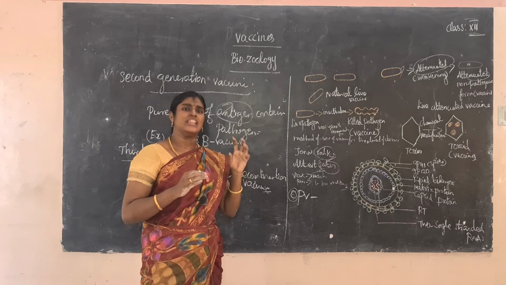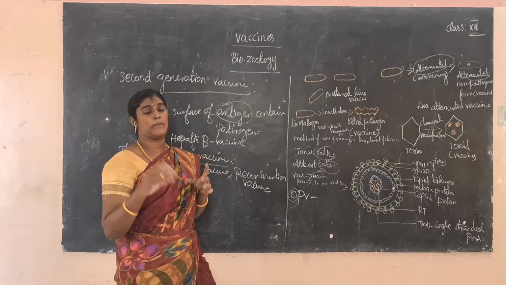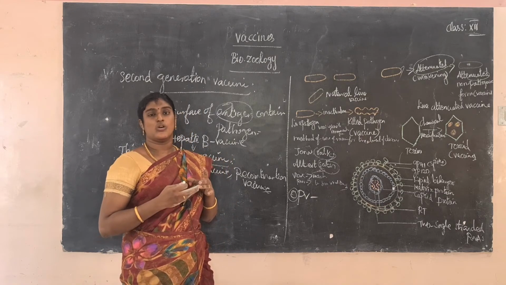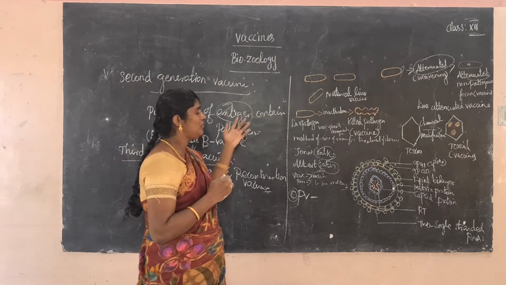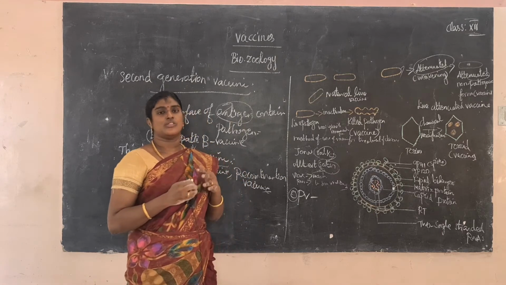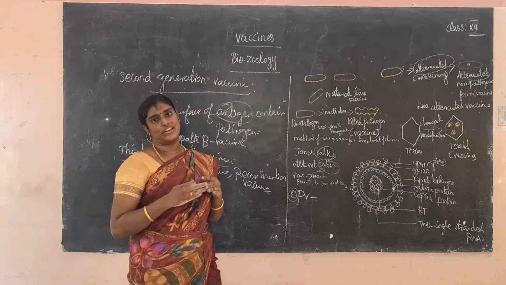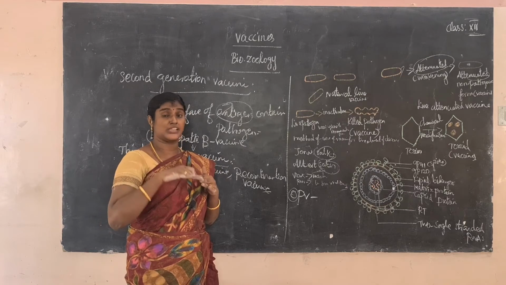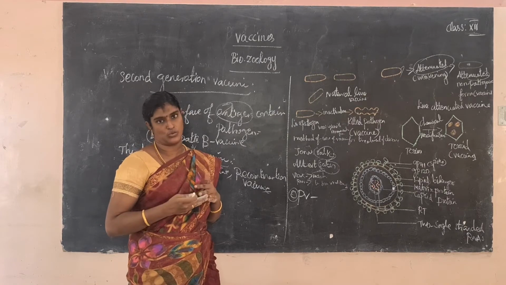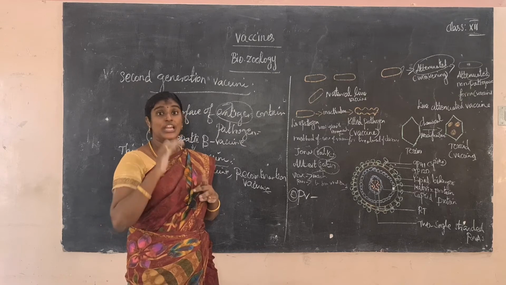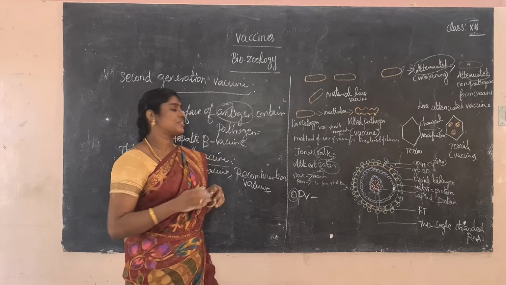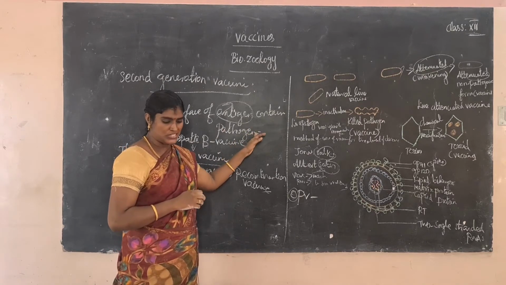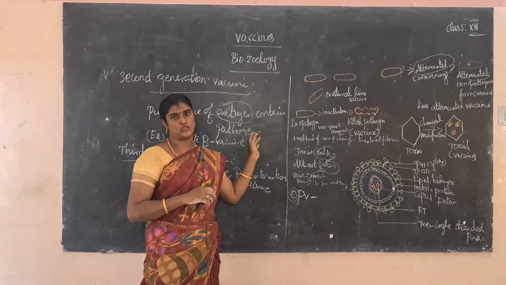Next, killed vaccine. In killed vaccines, the microorganisms are killed by applying heat or by some chemical substance. What is the best example? The Salk vaccine. Okay, so next vaccine, toxoid vaccine. Toxoid vaccines contain some chemical substance. This chemical substance initiates some immune response. For example, DPT, diphtheria, pertussis.